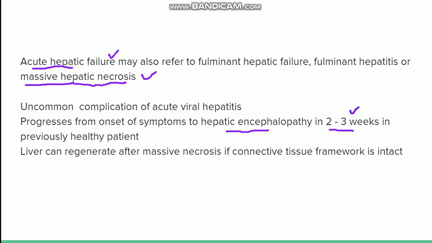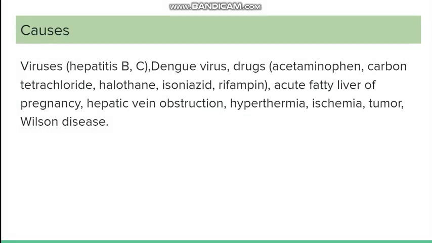Now the duration has to be acute in the case of fulminant hepatitis. The prognosis is bad, but the liver can also regenerate after massive necrosis if the connective tissue framework is intact. Firstly we will discuss the causes, then we'll go to the morphology.